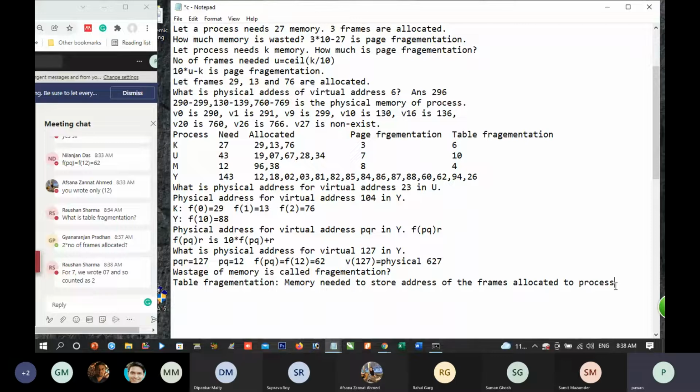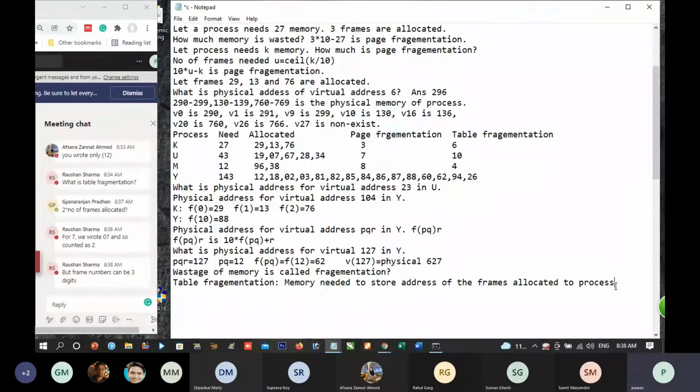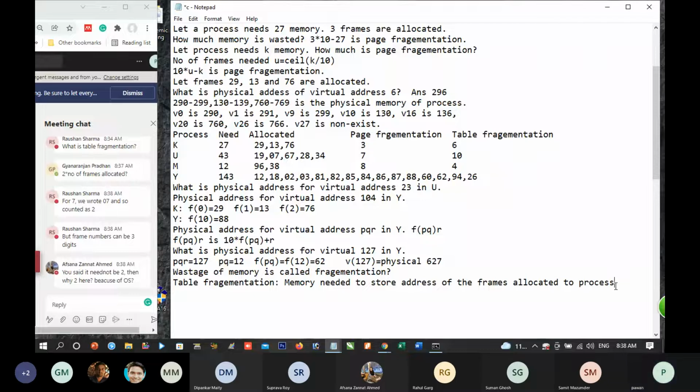No, we wrote 0. Say yes. It should be counted as 2 only. Yes, it will be counted as 2. No, frame numbers cannot be in 3 digits. There is 1000 memory and there are 100 frames. So every frame address will be in 2 digits only.